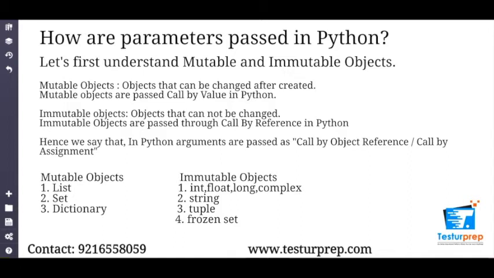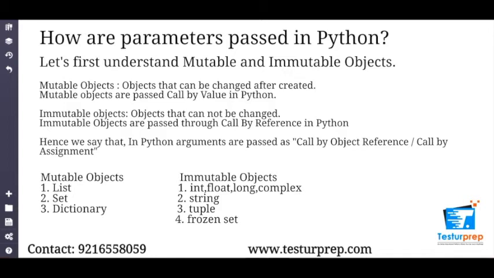I hope you can now relate why mutable objects can be passed through call by value, whereas immutable objects can be passed through call by reference. Hence we can say, depending upon what kind of object we've created and what value we've assigned, we are passing the argument through it. Hence the name we categorize for Python is call by object reference or call by assignment. Now we can see what all are mutable objects and what all are immutable objects.